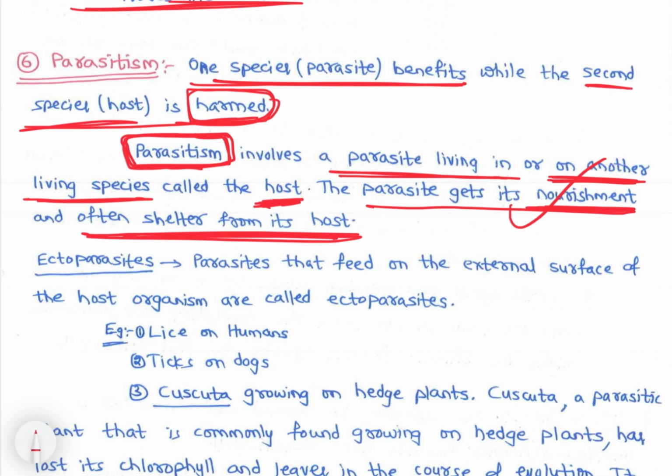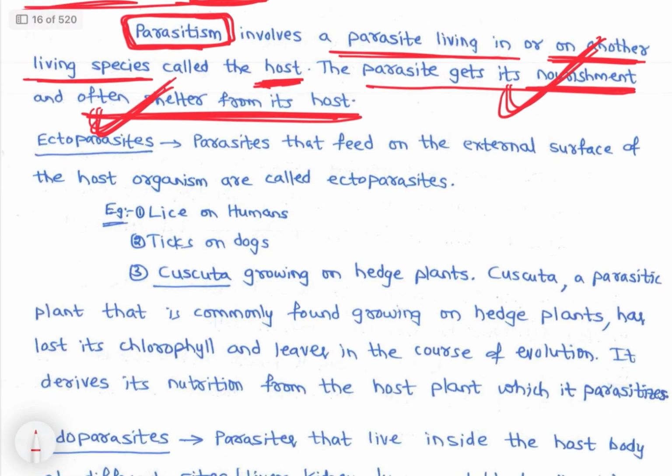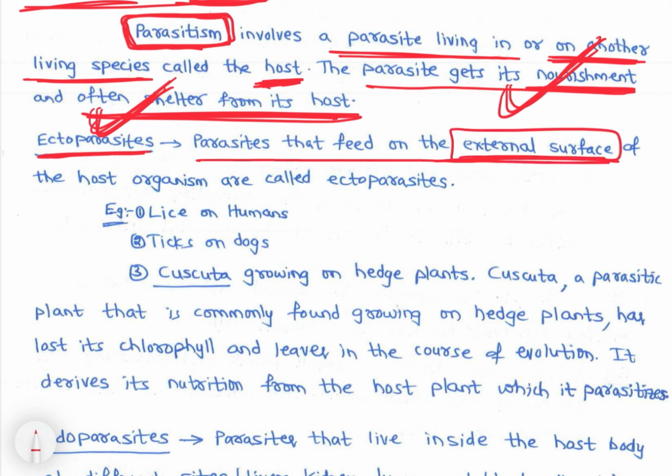We have a few types of parasites. One is ectoparasites, parasites that feed on the external surface of the host organism.